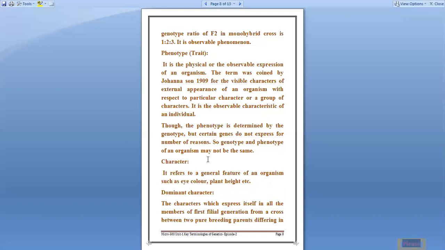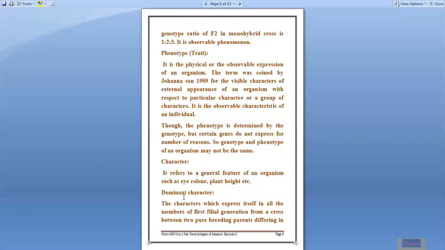Next is character. Now you are all aware of this word. Character building is there. It describes the characteristics of particular things. So what is character? It refers to the general features of the organism. Suppose in TY microbiology, what is the peculiar character of this? That all TY students are of microbiology. So that is a particular character.